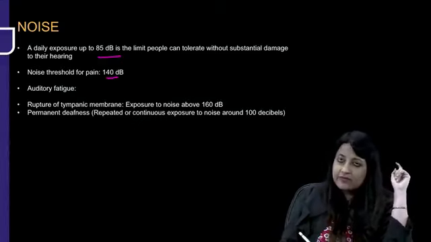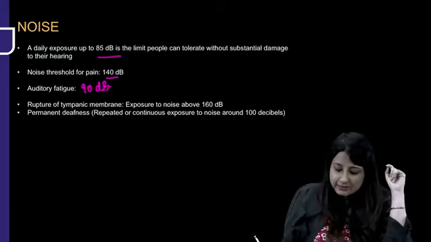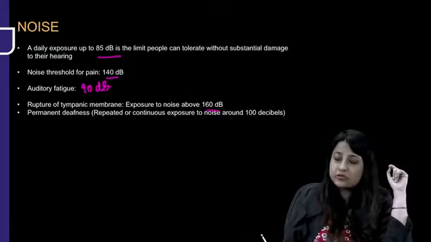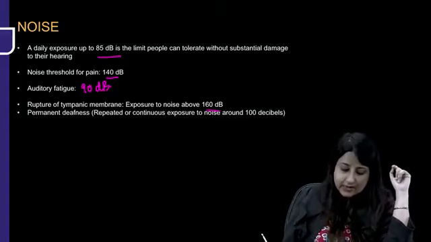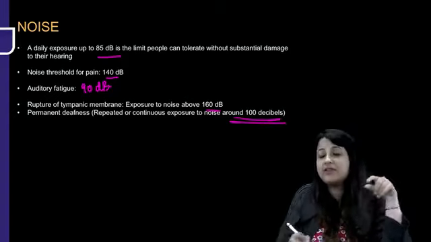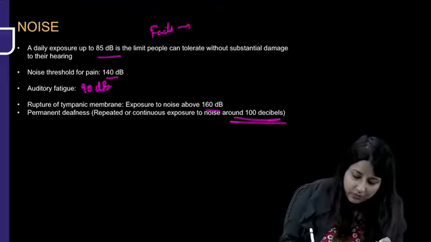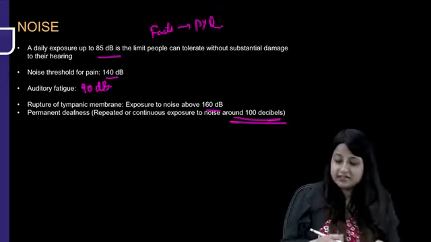Noise threshold for pain is 140 decibel. Auditory fatigue occurs at 90 decibel. Rupture of tympanic membrane occurs with exposure to noise above 160 decibel. Permanent deafness is caused by repeated or continuous exposure to noise around 100 decibels. All right. All these are facts, but they are all PYQs which you must revise.